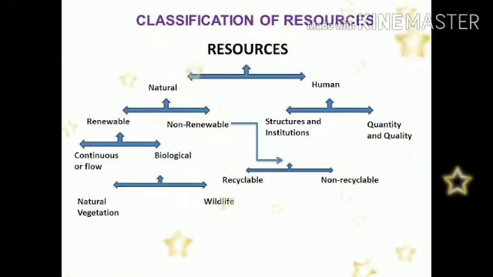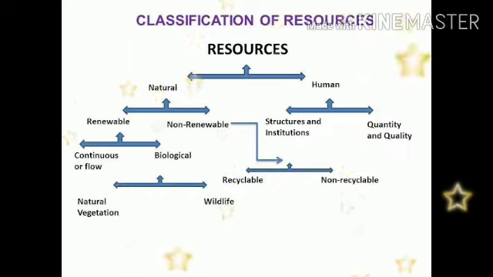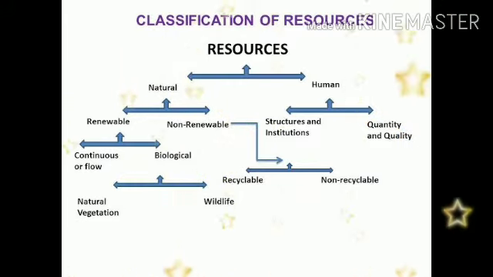So it is a free flow of resources. For example, solar energy, sunlight, water, air, everything comes under continuous or flow. Next is biological. What is biological? It is natural vegetation and wildlife.